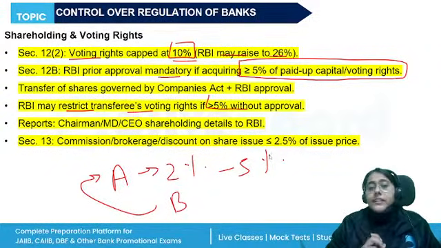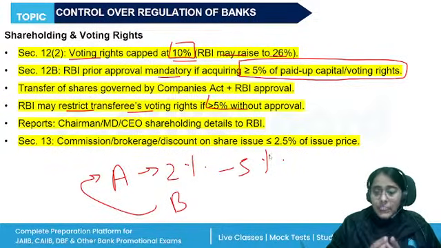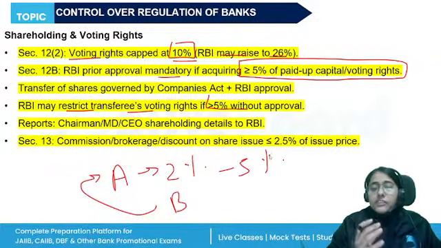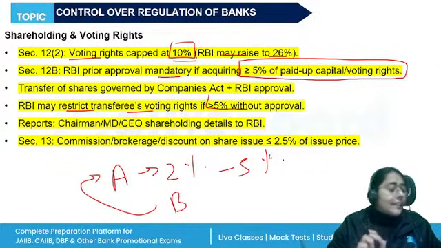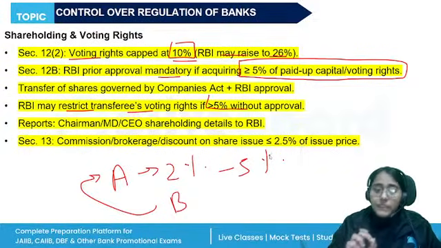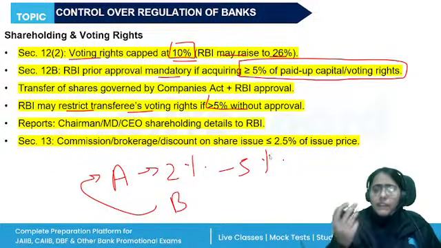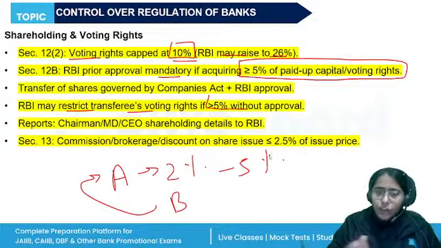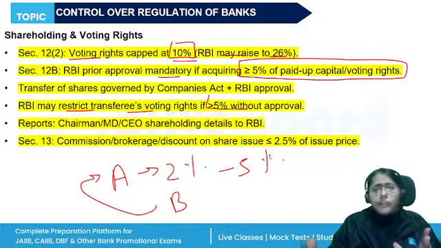That is why it is important that the banking company makes a reporting to RBI about the shares which are held by the chairperson, the managing director, CEO. These details have to be reported to RBI from time to time. Okay, reports have to be sent, right? And this report will contain the full particulars, the value of shares held directly or indirectly, any change in the extent of holding, any other information.